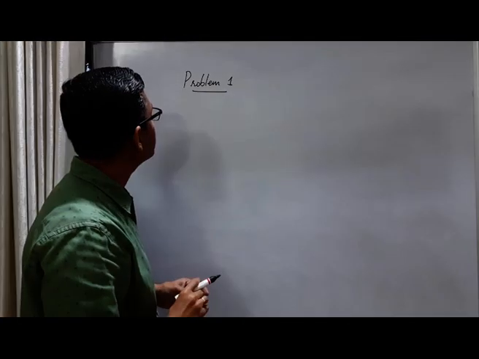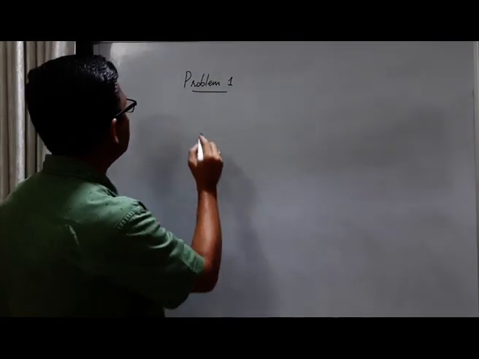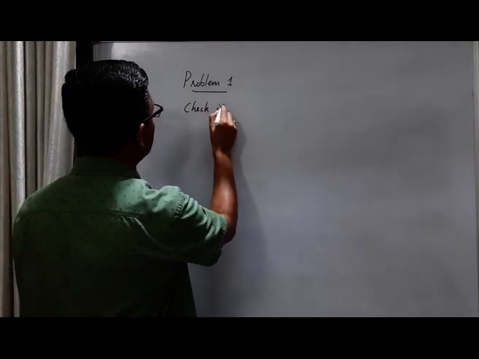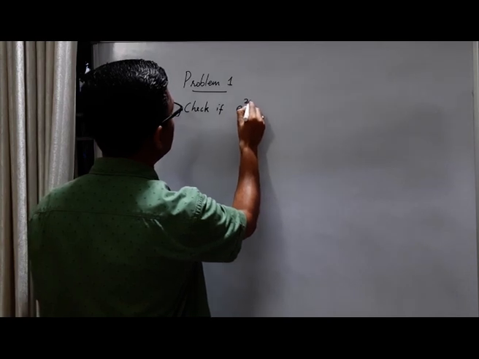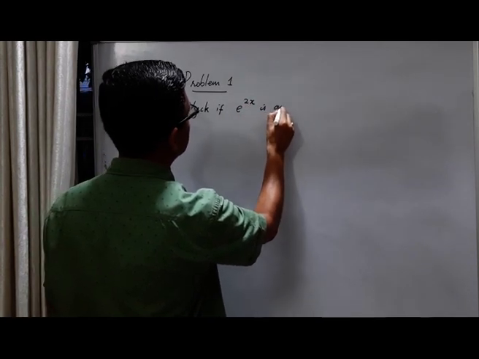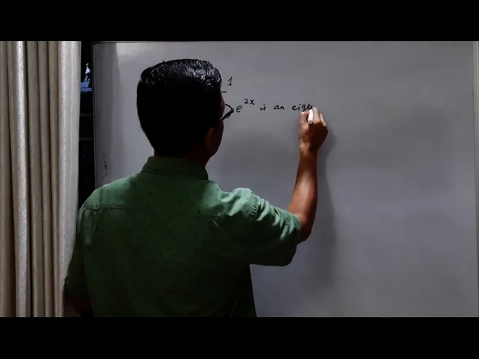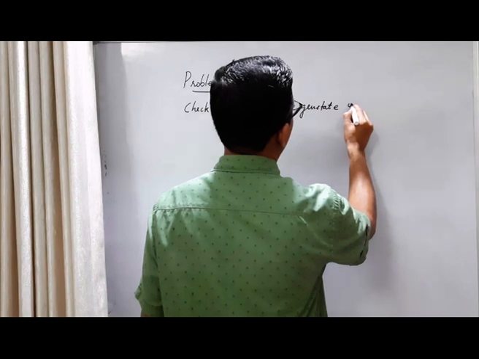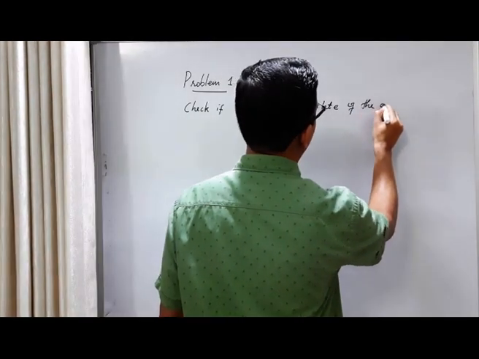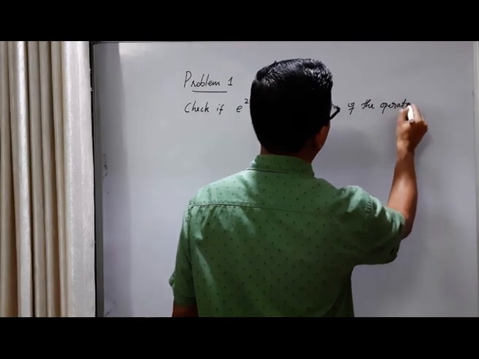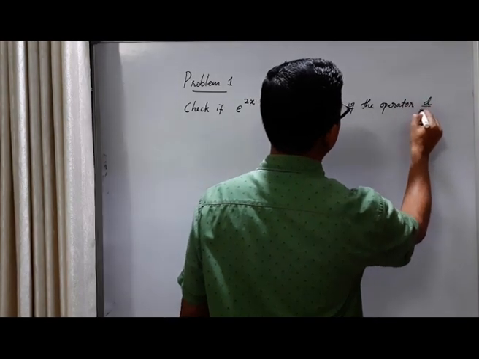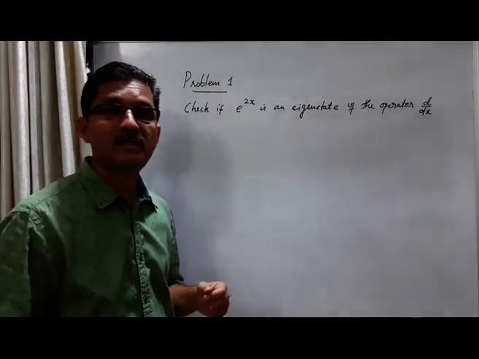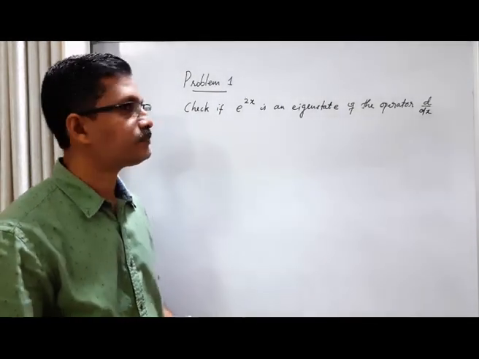First problem, let us check if e raised to 2x is an eigenstate of the operator d by dx. And if it is an eigenstate, then calculate the eigenvalue.